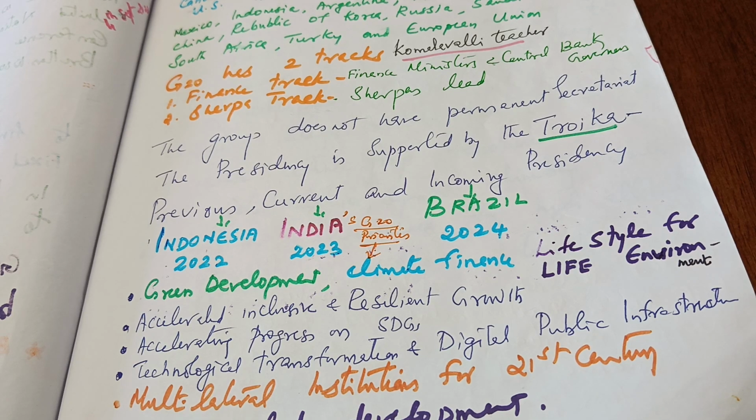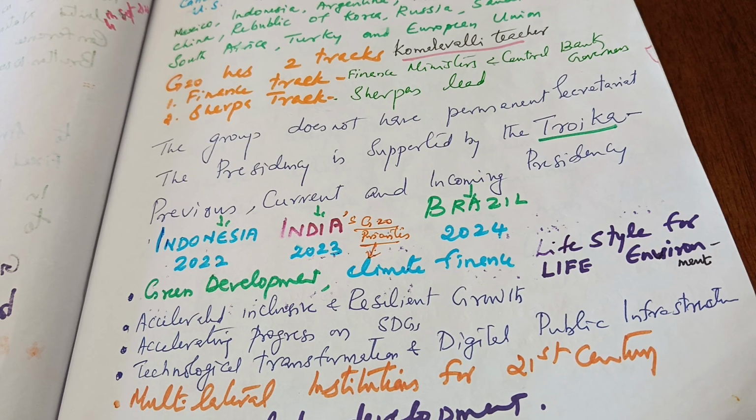Lifestyle for life environment means sustainable development, for the development of a nation and the whole world. We should protect our planet, for the people, prosperity of people, and for the planet. So that is the aim of our national education policy. So PPP is for the prosperity of the people, for the planet, and maybe some difference. Anyway, the three things we have to focus on are people, prosperity, and the planet. So lifestyle for life environment, and accelerated, inclusive, and resilient growth.